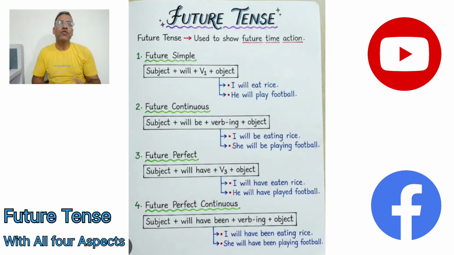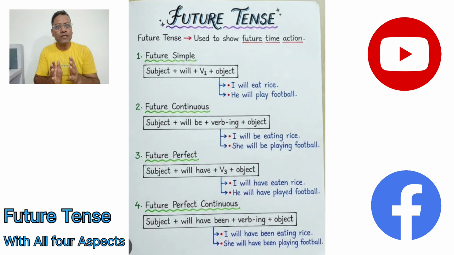Next, we move to the future continuous. In the future continuous, which is also called future progressive, again in its structure we have subject plus will be plus verb plus ing plus object, wherein when we try to analyze it, we have the subject as usual.